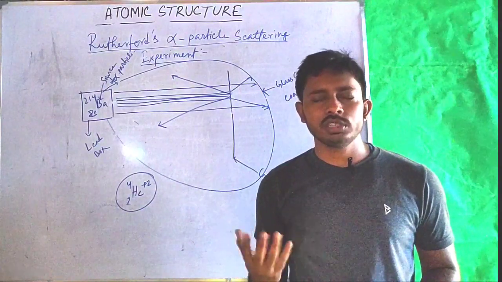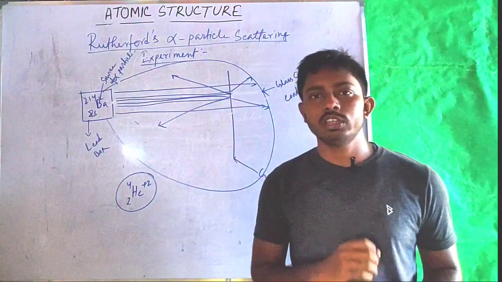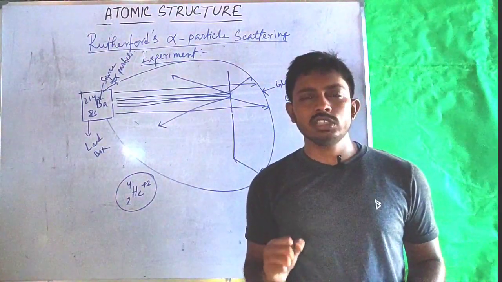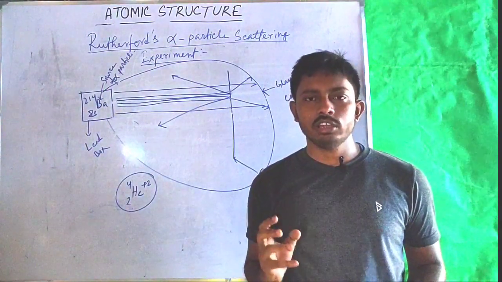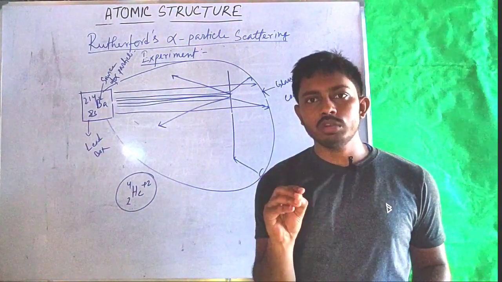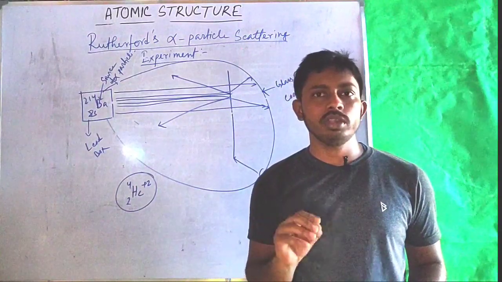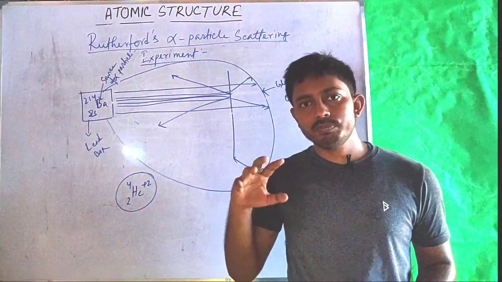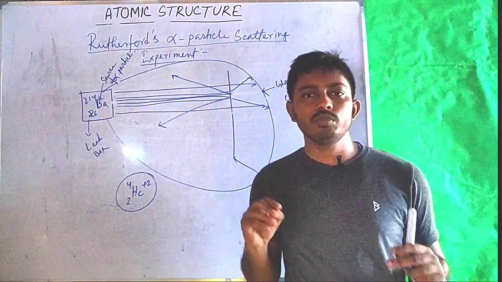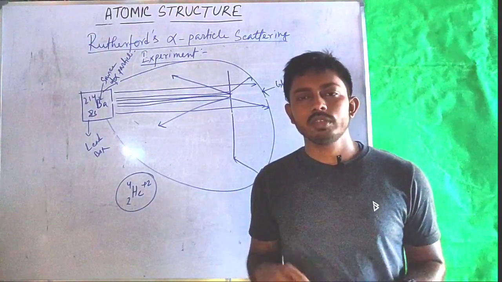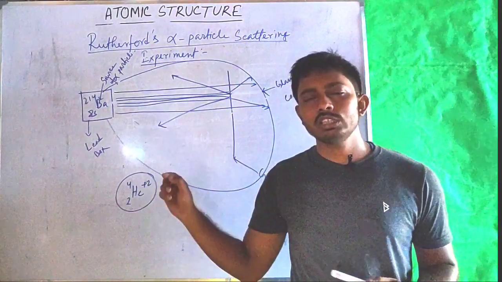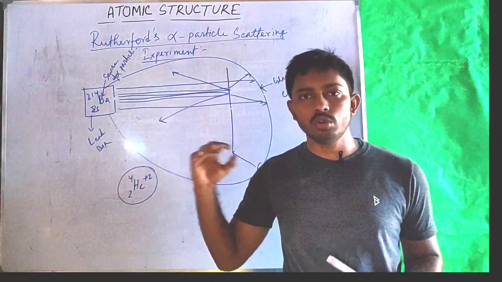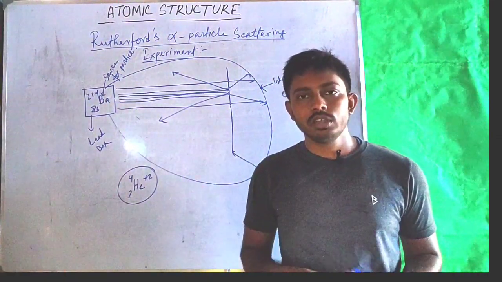From these observations, Rutherford concluded that all the positive charge and all the mass of an atom is centered at a particular point, and that point was termed the nucleus. Most of the space inside an atom was void, was vacant. That is why alpha particles were passing through the gold atoms undeflected.